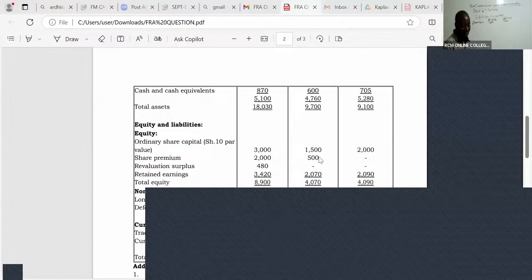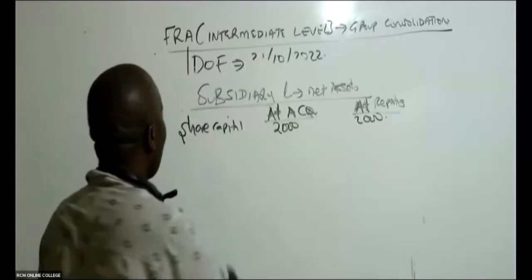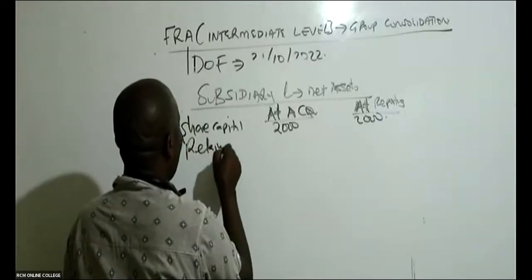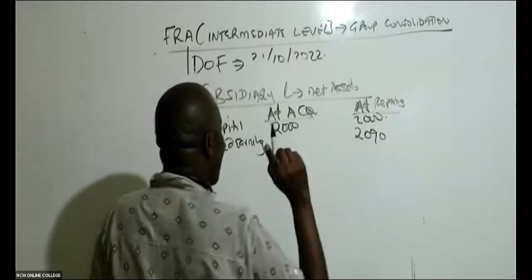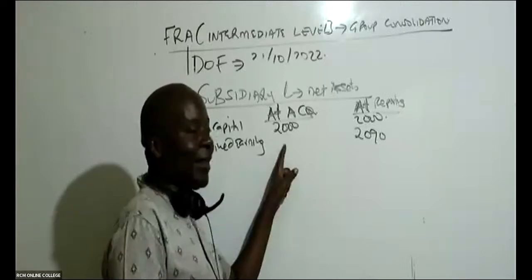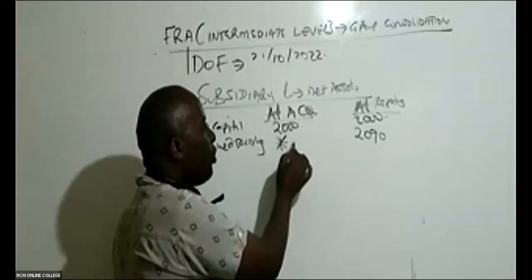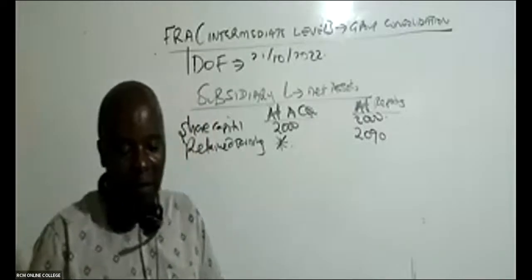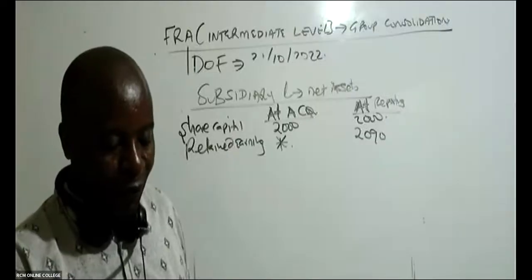So then I have retained earnings here. At reporting, I have 2090. But you see, this examiner was a tricky examiner. He never gave us retained earnings at acquisition. He wanted us to compute this. For S, he told us retained earnings at acquisition were this much. But for L, he never told us.